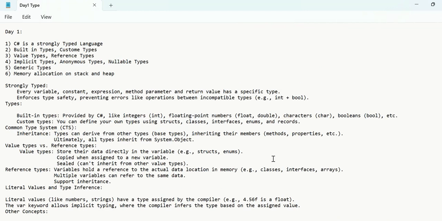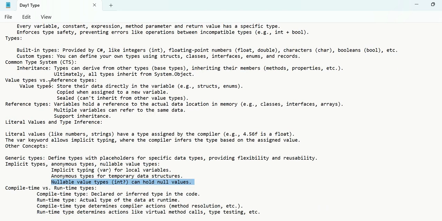So this is about the typing system. Let me reiterate once again the points. C# is a strongly typed language. So what do you mean by strongly typed language? A variable can contain only the specified data type throughout its lifetime.